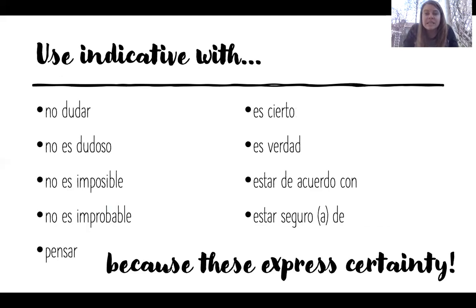So this list is the exact list you just copied down for our doubt phrases, but they're opposites. On your list, you had dudar, es dudoso, es imposible, es improbable. But here, you are making those negative. And then on the right column, all of those were negative, and we have made them positive here, or affirmative. And so saying it's true that, I'm in agreement with someone that, I'm sure that, I think that, it's not impossible that. All of those would make it so that I need to use the indicative because they express certainty.